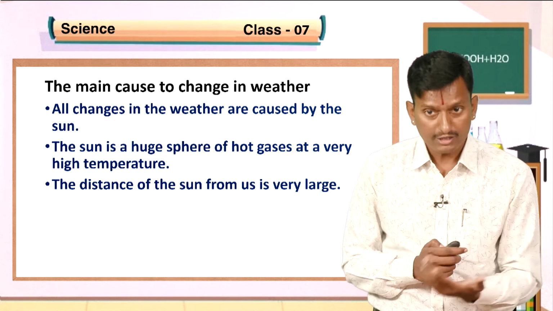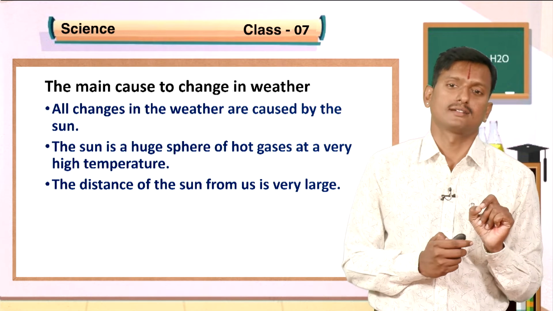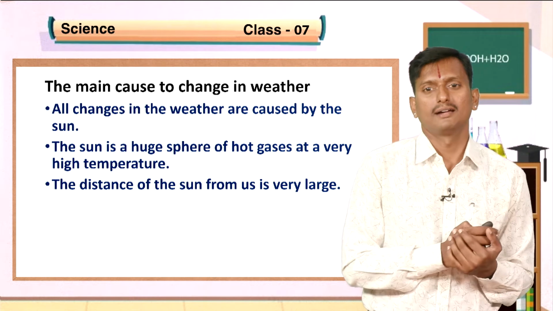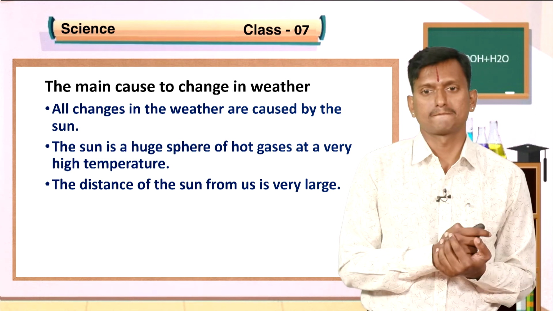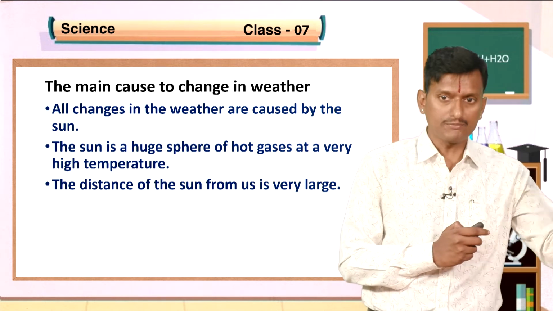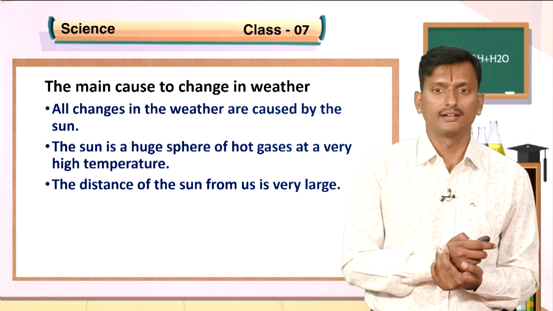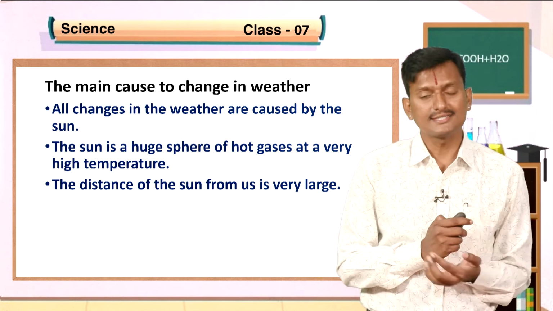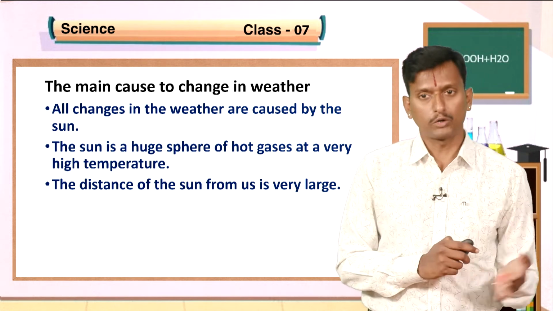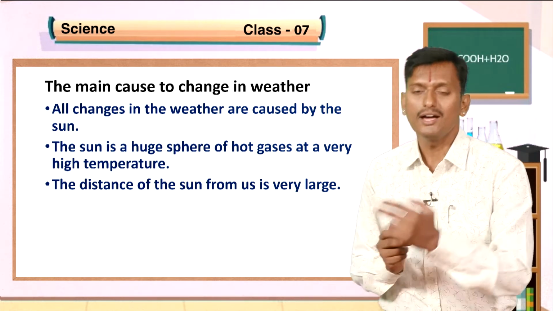Now you can calculate. The speed of light is around 3 lakh kilometres per second. If the light takes 8 minutes to travel from the sun to the earth, you can calculate 8 minutes into 60 seconds into 3 lakh, and so find the distance between the sun and the earth.